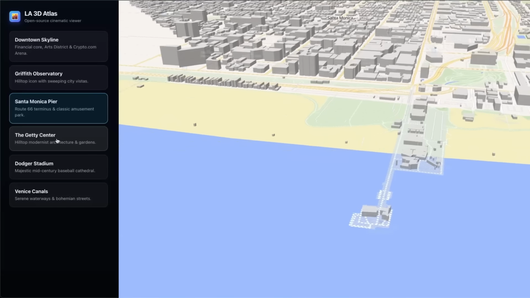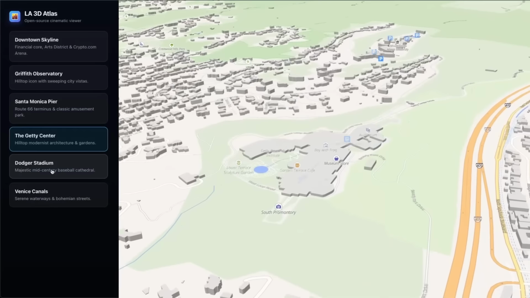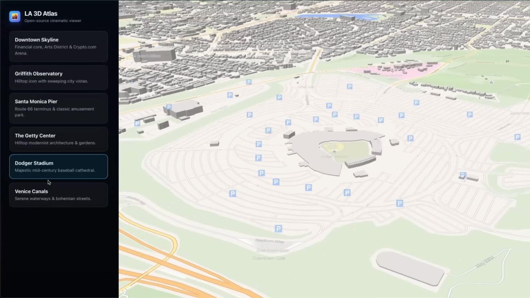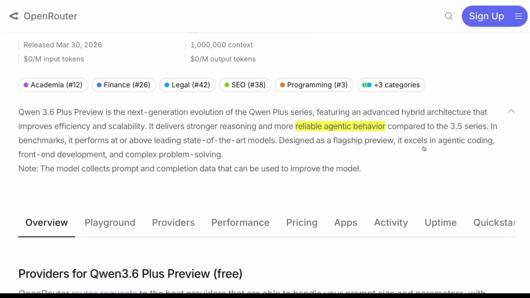Now, a year ago, even state-of-the-art models won't be able to do something like this. So this is pretty incredible progress. However, you shouldn't be using it as a chat model. These models are trained for agentic coding, so you should be using them within a harness.